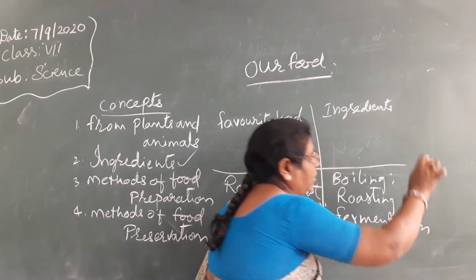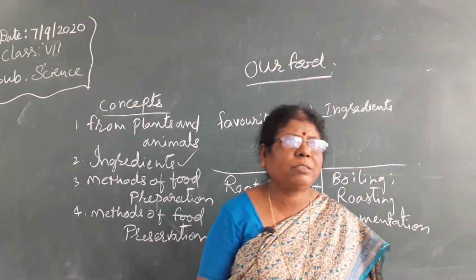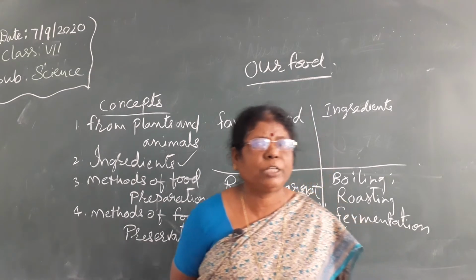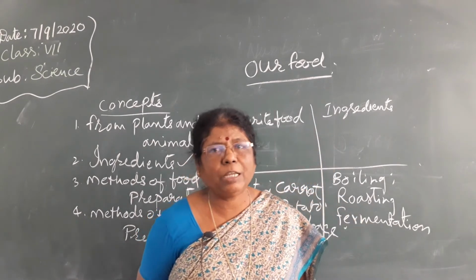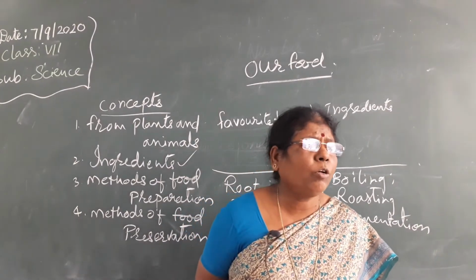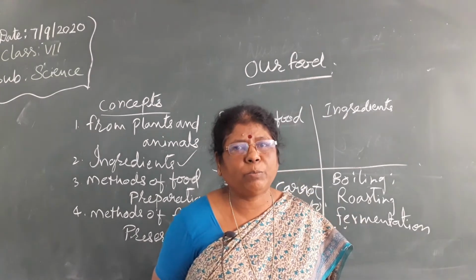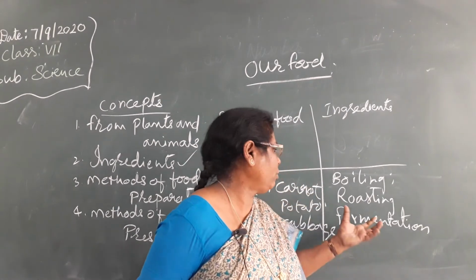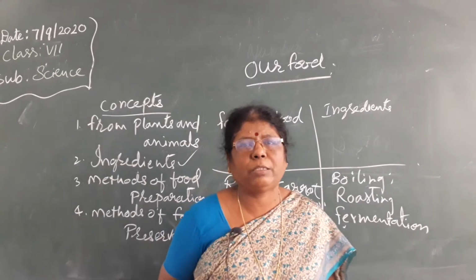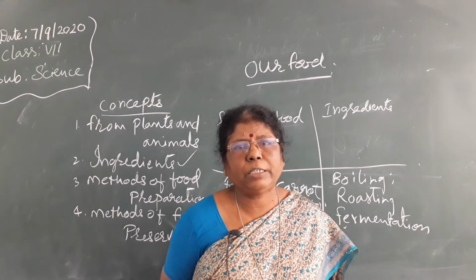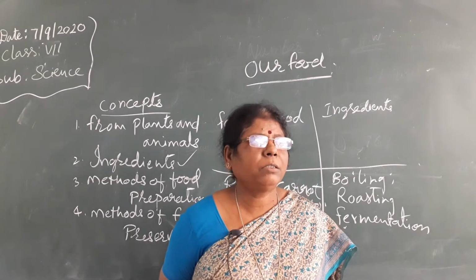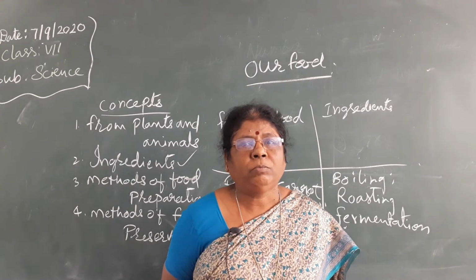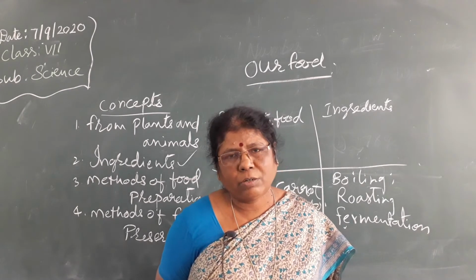Fermentation method: idli batter is there, dosa batter is there, or jalebi batter is there. Overnight we have to keep the batter. Batter means the ingredients we are using for making the food item, that is idli: idli rava and Bengal gram, black gram we are using for making it.